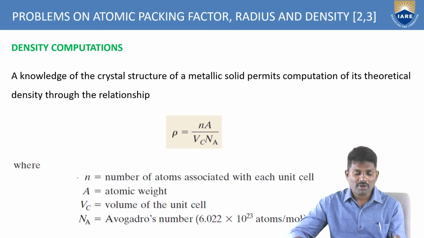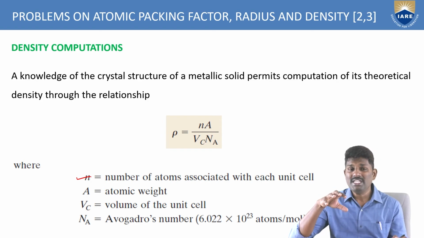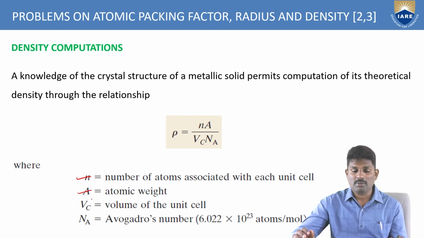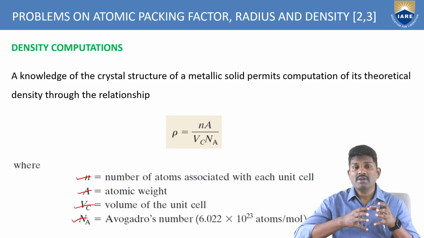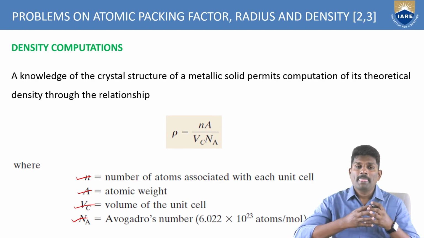What is n here? The number of atoms associated with each unit cell. A is the atomic weight, Vc is the volume of the unit cell, and Na is Avogadro's number. So this is the theoretical value to find the density of the material.